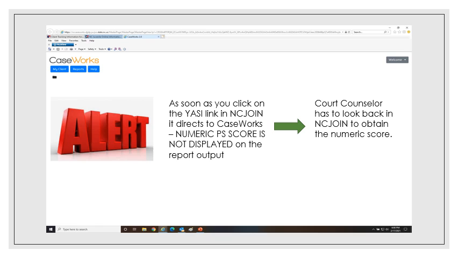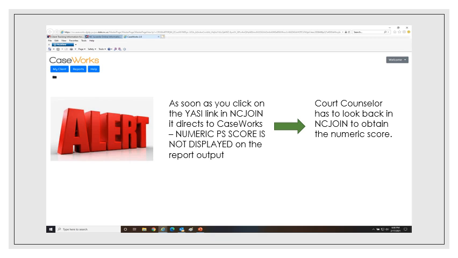So now we've pressed on the YASI button. It has taken us to the next screen. We've pressed the Create Assessment button, and it's taken us to Caseworks. When you get into the Caseworks software, it's important to remember that the YASI pre-screen score is not displayed on the report output in Caseworks itself.